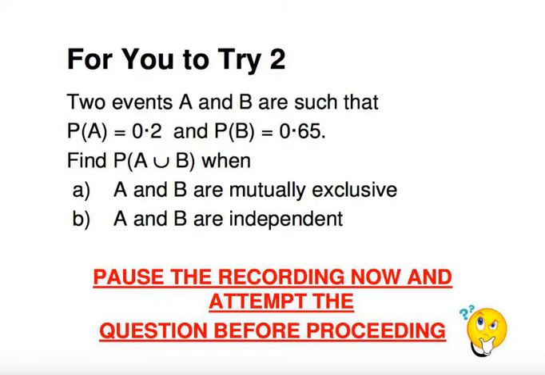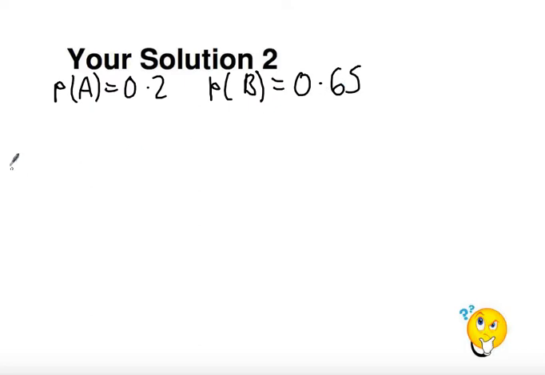Okay, let's have a look at the answer to this question. So we were given that the probability of A equals 0.2. I was given that probability of B equals 0.65.